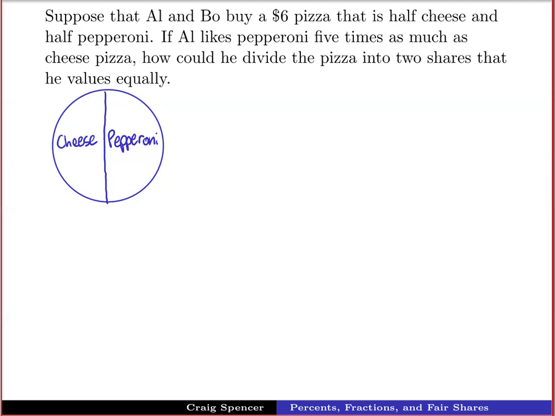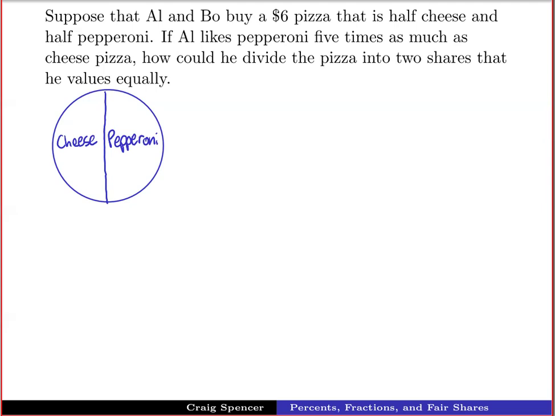So there's a very boring answer here. You could chop the pizza right here in the middle, so everyone gets a quarter of the pizza that's cheese and a quarter of the pizza that's pepperoni. You get half the cheese, you get half the pepperoni. But that's no fun. So let's try to figure out a way to slice it where one of the two shares is just going to be all pepperoni, and the other one might have some cheese and pepperoni.